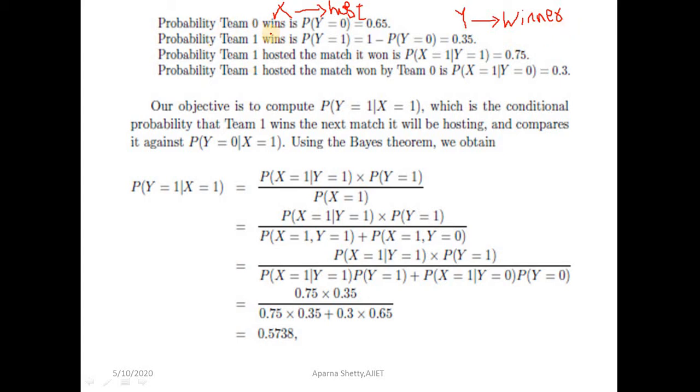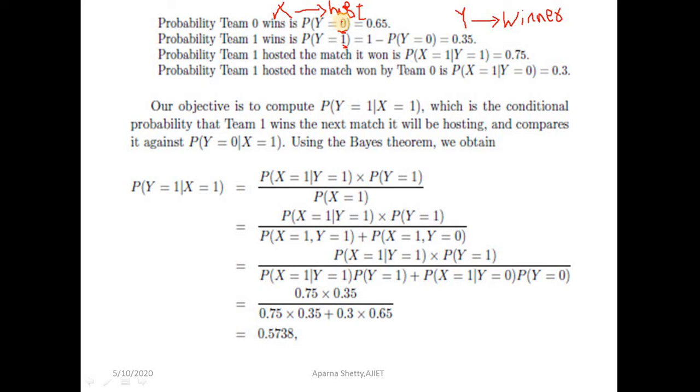Here 0 represents team 0 and 1 represents team 1. So y is equal to 0 means team 0 will win the match. Y is equal to 1 means team 1 wins the match. Y is a variable that represents the winner, right?